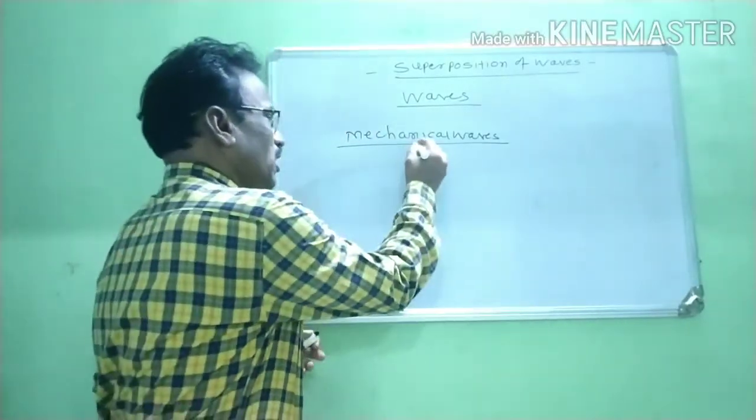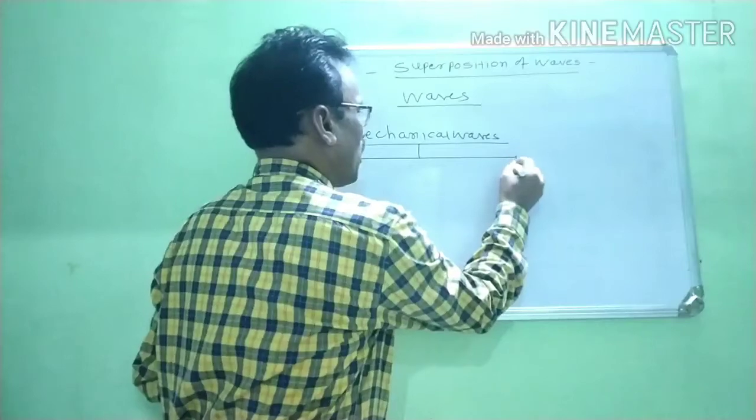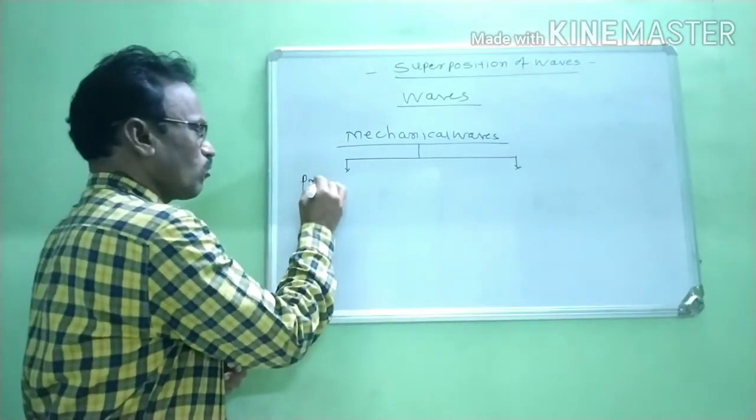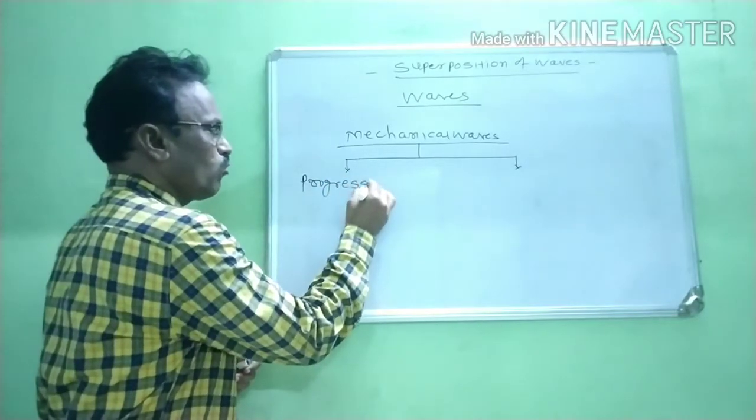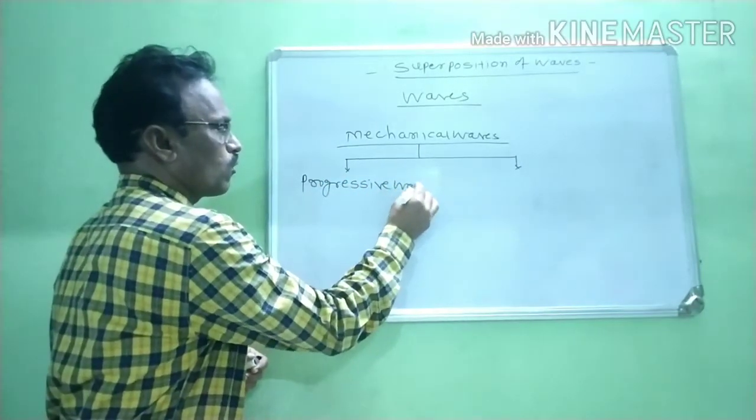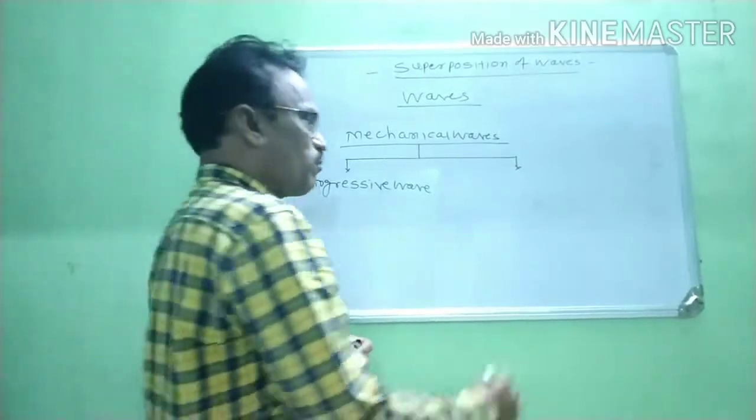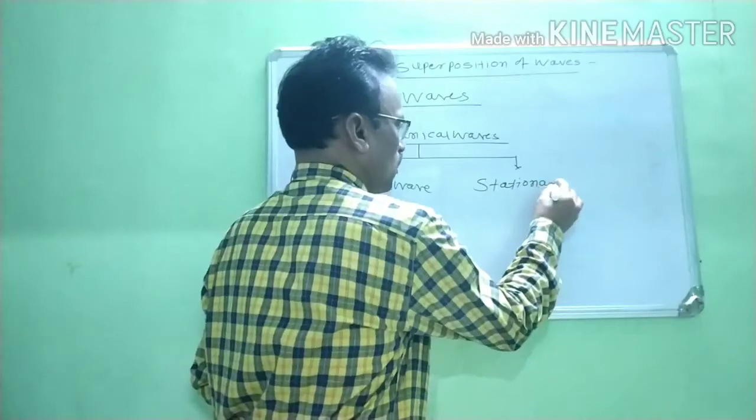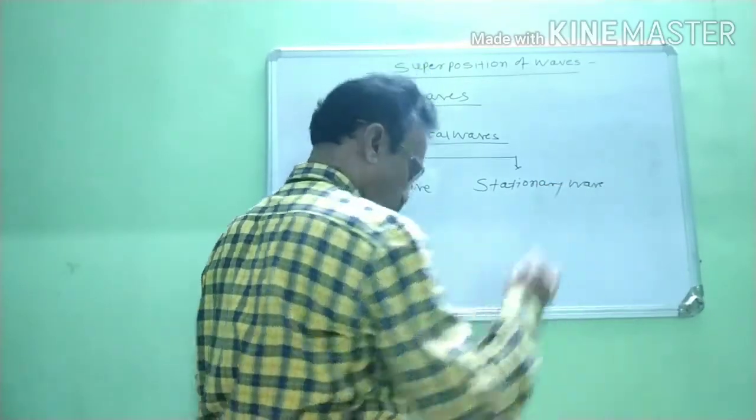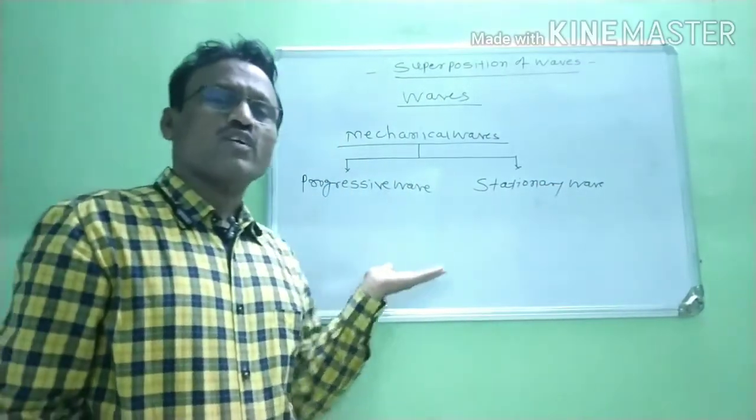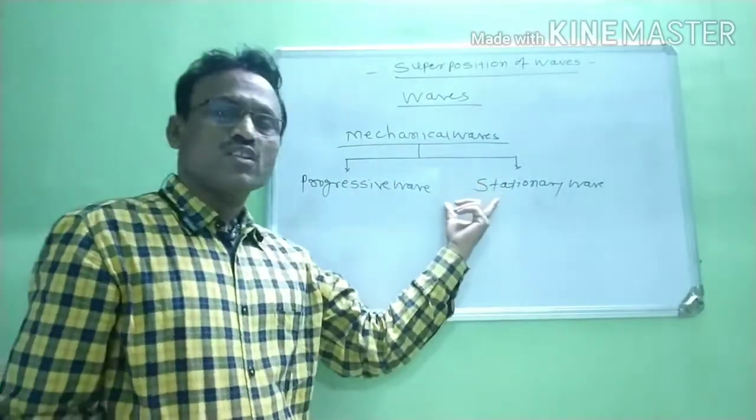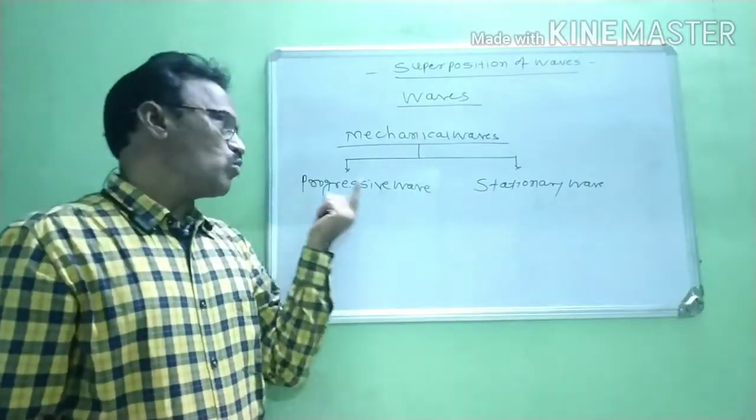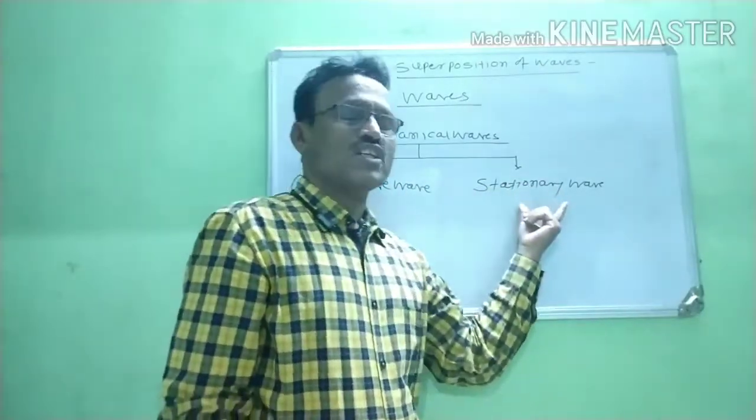Now these mechanical waves are again classified into two types. The first type is progressive wave and the second type is stationary wave, right? In the last lecture we discussed the difference between these two. Therefore mechanical waves are mainly classified into two types, progressive waves and stationary waves.